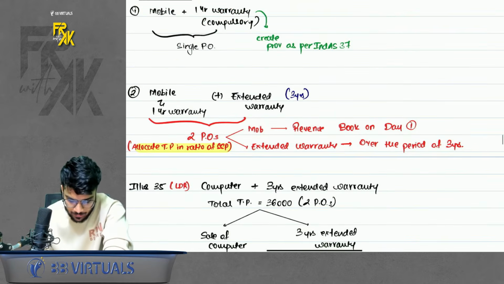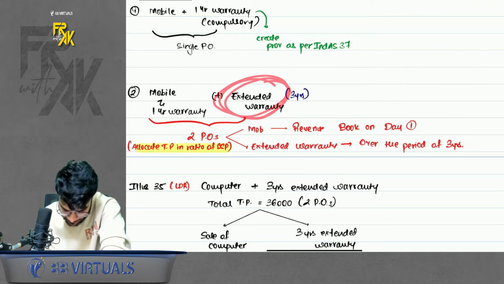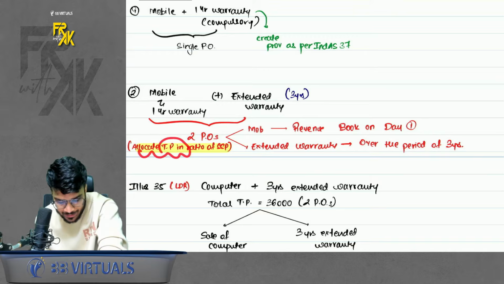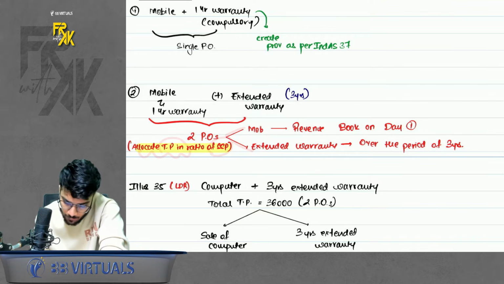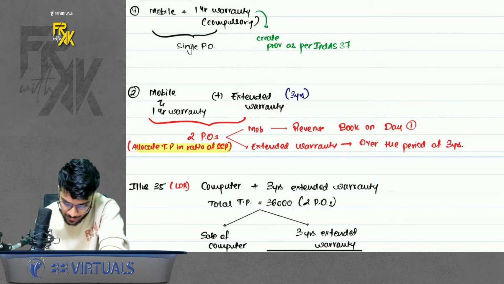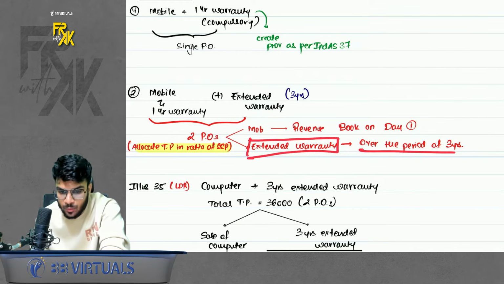Okay. Then if you sell an extended warranty also, then there are 2 POs. Then in that case, if there are 2 POs, you have to allocate the transaction price in the SSP ratio between these two. Whatever gets allocated to the mobile phone, book the revenue on day 1. Whatever gets allocated to the extended warranty, you will book over the period of 3 years.